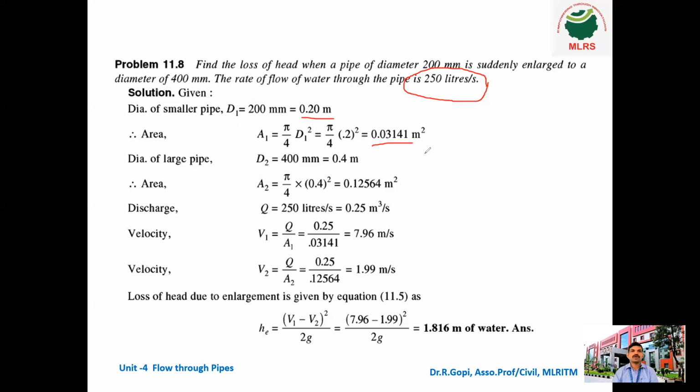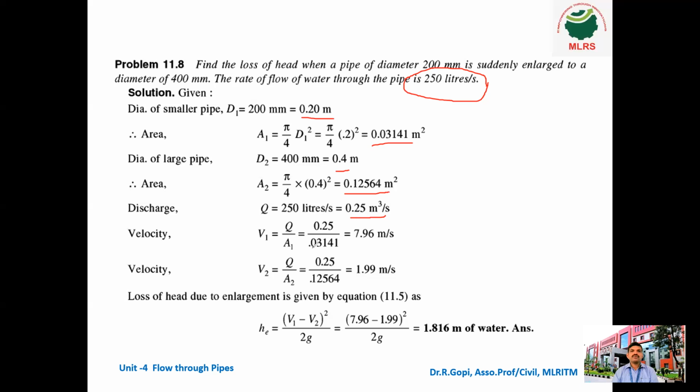So we got an area of 0.03141 meter square. Next, diameter of larger pipe D2 is equal to 400 mm. If you convert it into meters, it is 0.4 meter. Therefore A2 is equal to pi by 4 into 0.4 square. Finally we got the answer 0.12564 meter square. Next, discharge Q is equal to 250 liters per second. If we convert it into meter cube per second, it is 0.25 meter cube per second. Next, velocity V1 is equal to Q divided by A1.